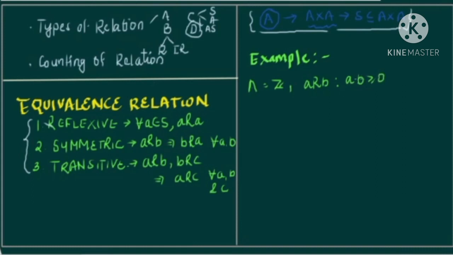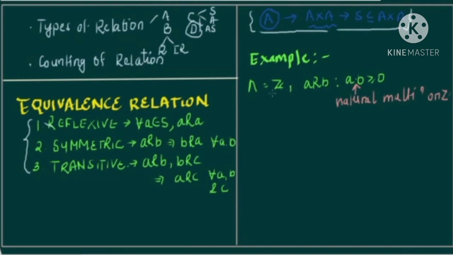This dot is the natural multiplication that we do on integers. In modern algebra we are abusing many of the notations, so when I write this dot, it means the natural multiplication that we know, on Z.